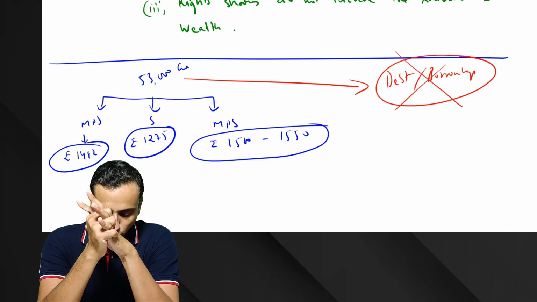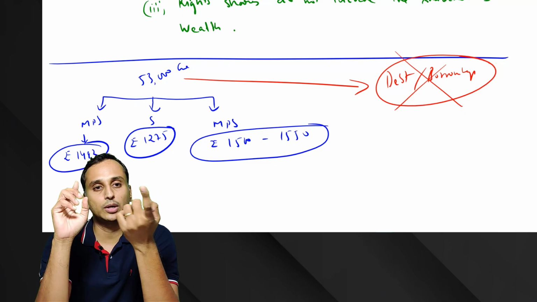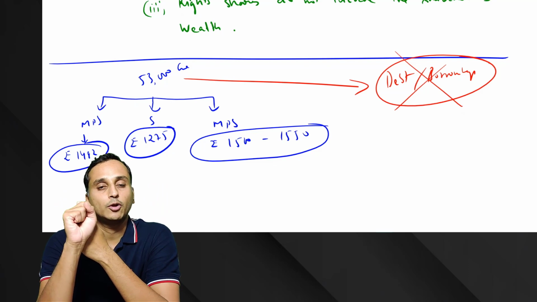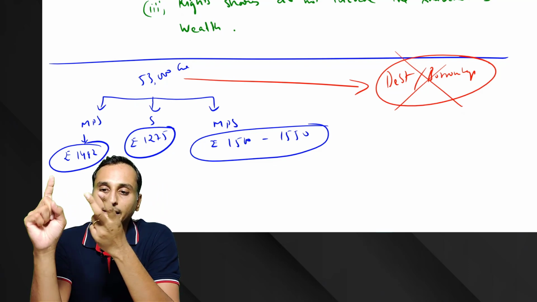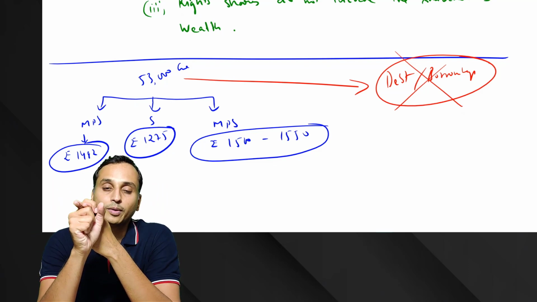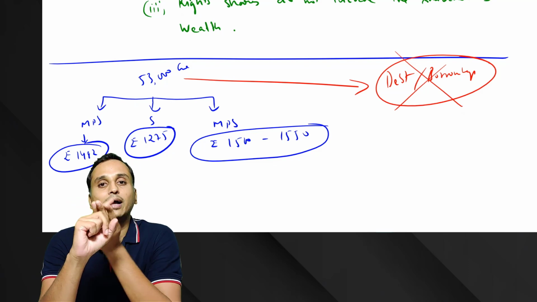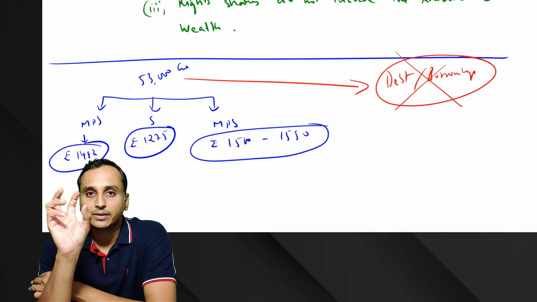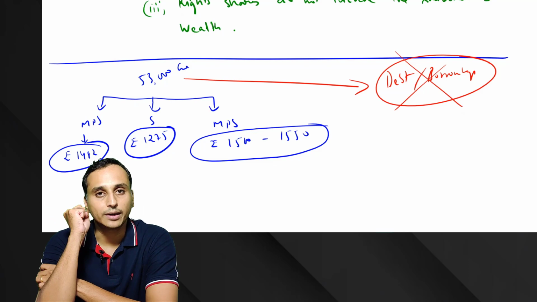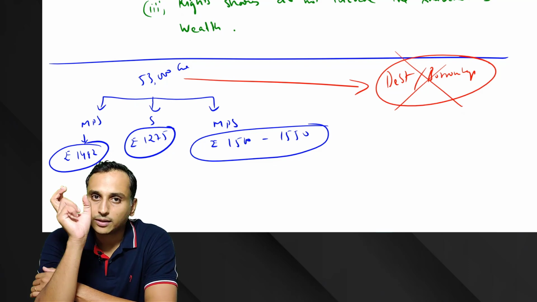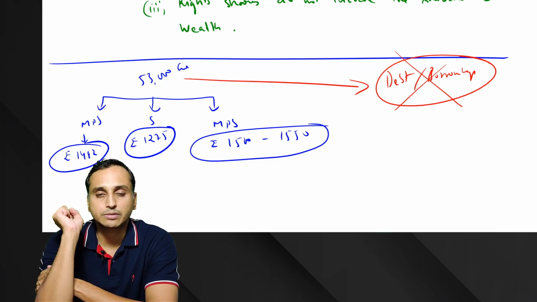So please remember the important points. What are the important points? Subscription price will always be lower than the MPS, and theoretical exercise price will also be lower than the MPS. And what is the value of right? Value of right is nothing but the discount which the shareholders are enjoying. How do we calculate the discount? The theoretical exercise price minus the subscription price.